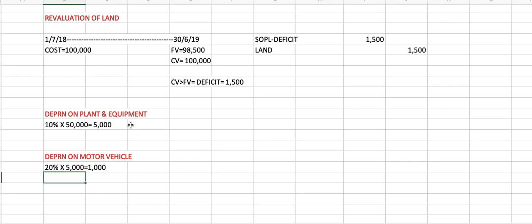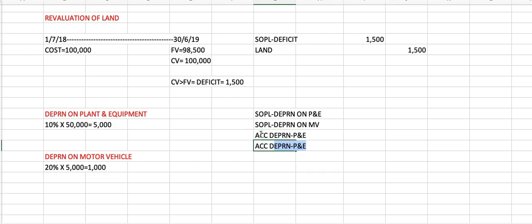So of course you know what's the journal entry for depreciation. SOPL, depreciation on plant and equipment, and then SOPL, depreciation on motor vehicle. Okay, kemudian accumulated depreciation, plant and equipment, and accumulated depreciation on motor vehicle.